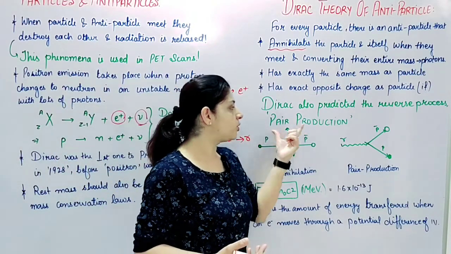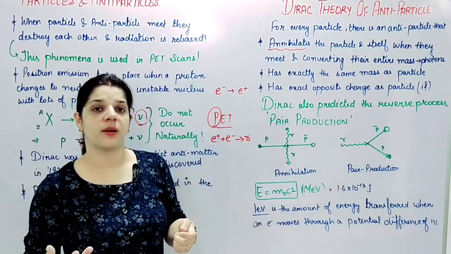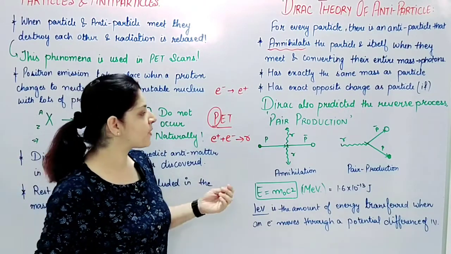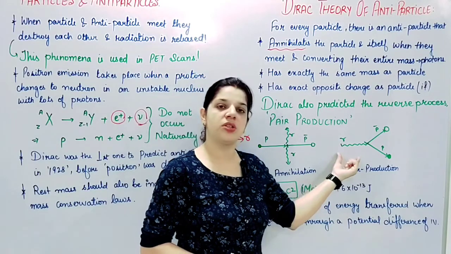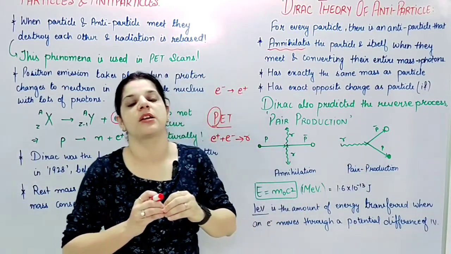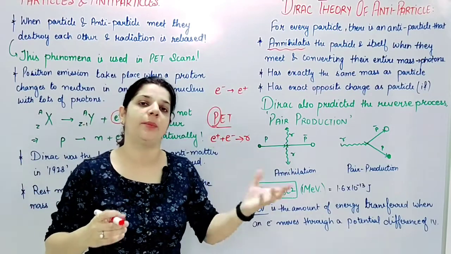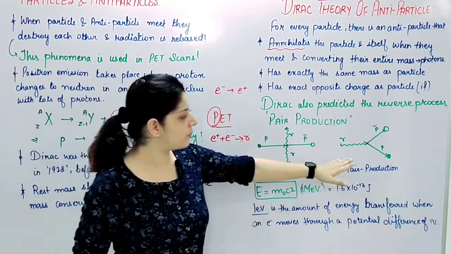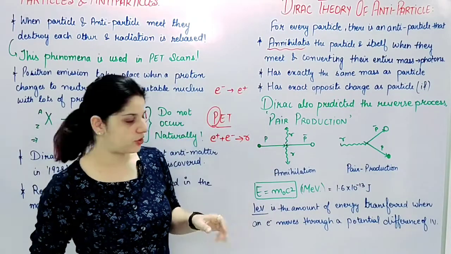Now, the opposite of this is pair production. For pair production, you can say the best example is the creation of the universe. There is radiation energy in the form of photons, and this energy at some point gets converted to a particle and an antiparticle which fly off in opposite directions. This is just a prediction. These are not the exact directions.